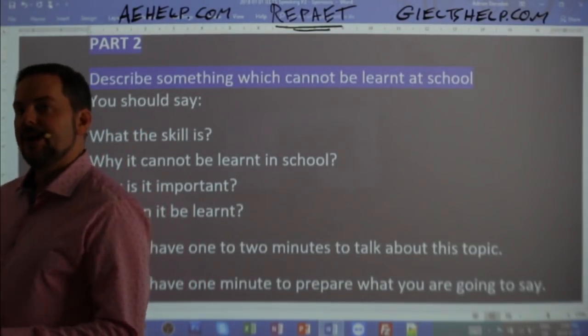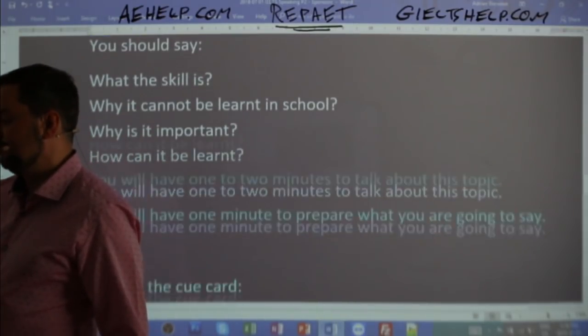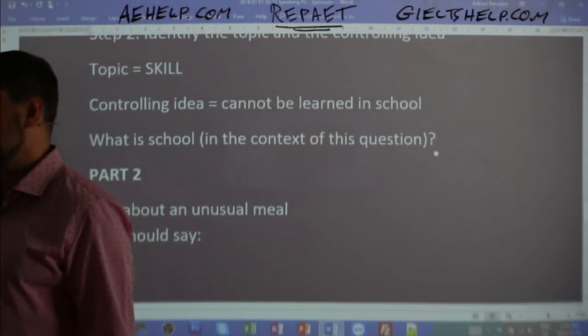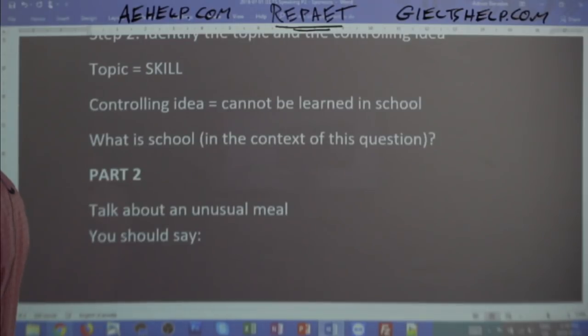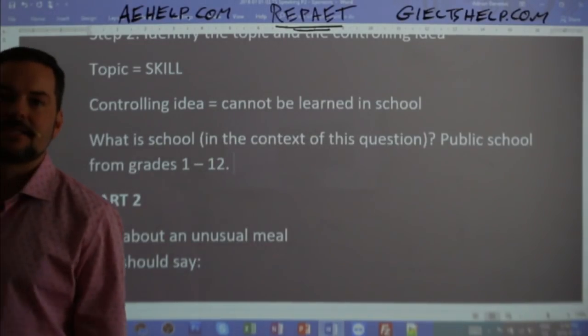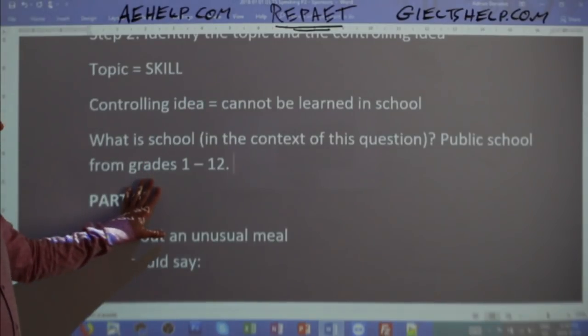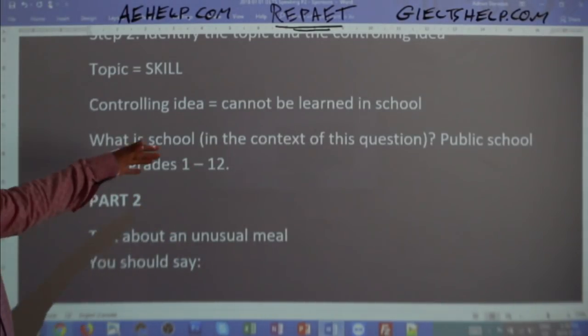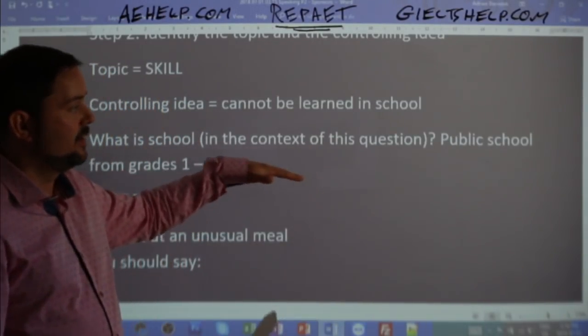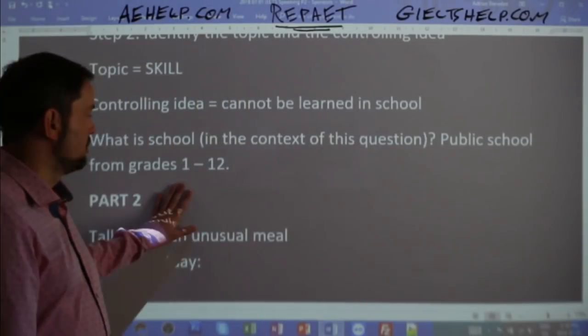All right, well, let's see if by the time I write it up, you have kind of the same idea as me. So school in this context, I believe, means public school from grades 1 to 12. Okay, so that's what school means, I think, for this question. Why is that important? So why is it important for me, for this cue card question, to identify that I have to give a definition to the word school? Public school from grades 1 to 12.